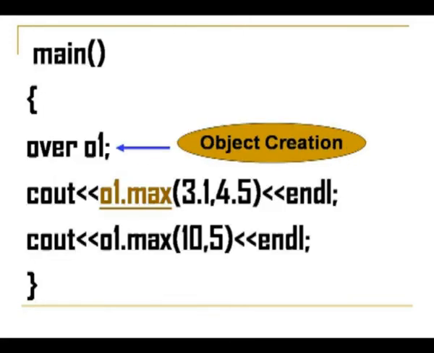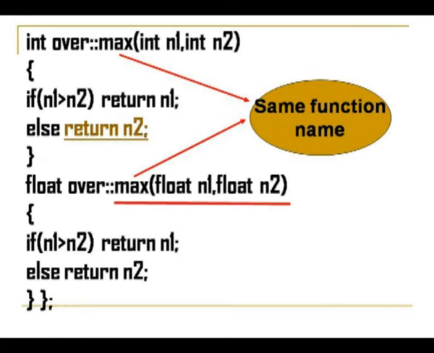So, 3.1 and 4.5 are passed to float n1 and float n2. Instead of n1 it will be 3.1 and instead of n2 it will be 4.5. Then it will check whether n1 is greater than n2; if so it will return n1, otherwise it will return n2. This is how the max function is identified among the two functions.